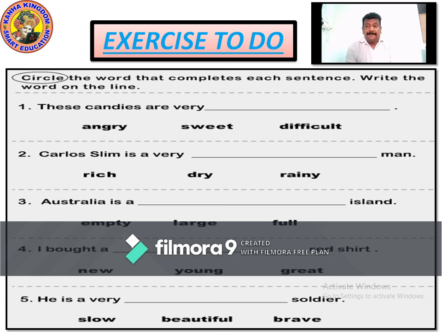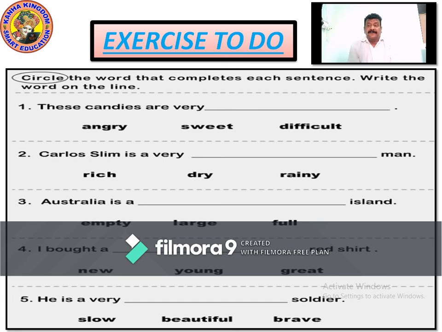Now, I bought a dash red shirt. Its options are new, young and great. So what is the proper answer? I bought a new red shirt. It's talking about a new red shirt. He is a very dash soldier.